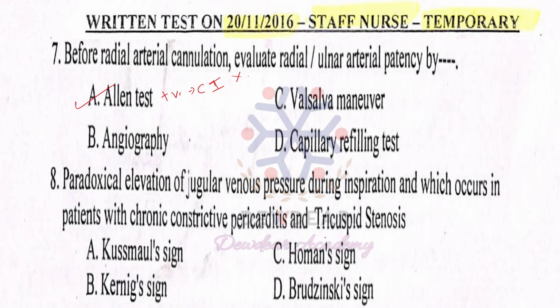Then question number 8, paradoxical elevation of jugular venous pressure during inspiration, which occurs in patients with chronic constrictive pericarditis and tricuspid stenosis, is. Options are Kussmaul sign, Kernig sign, Hamann sign, Brudzinski sign. So here the correct answer is Kussmaul sign.